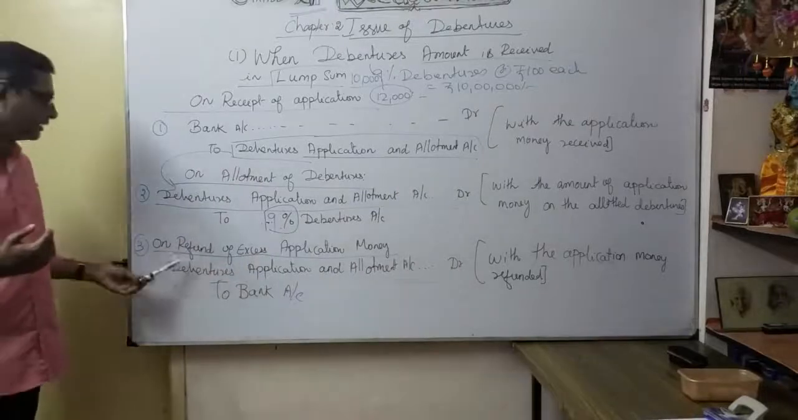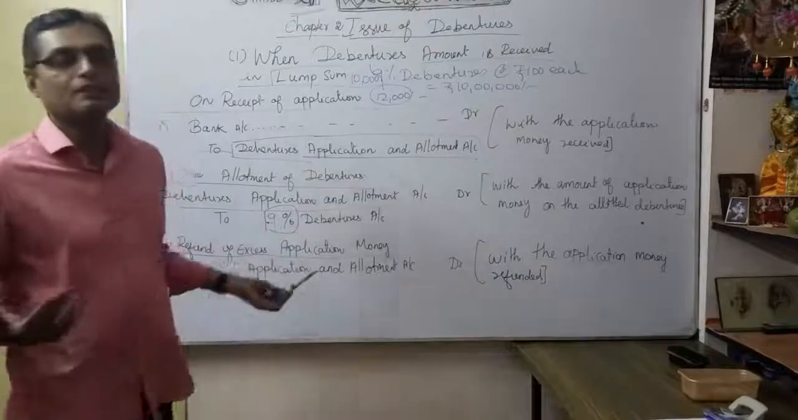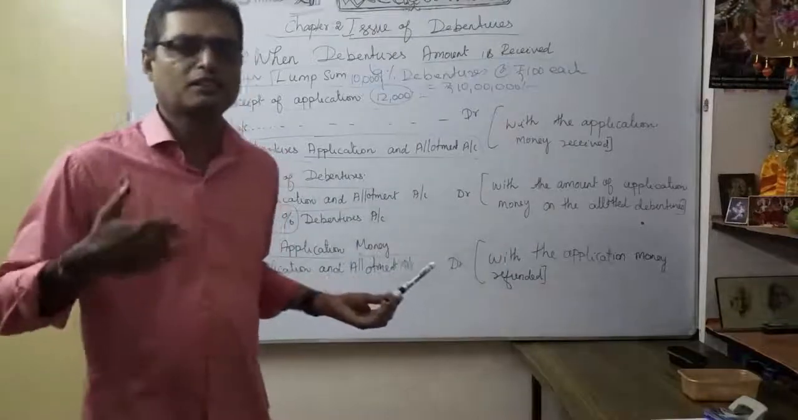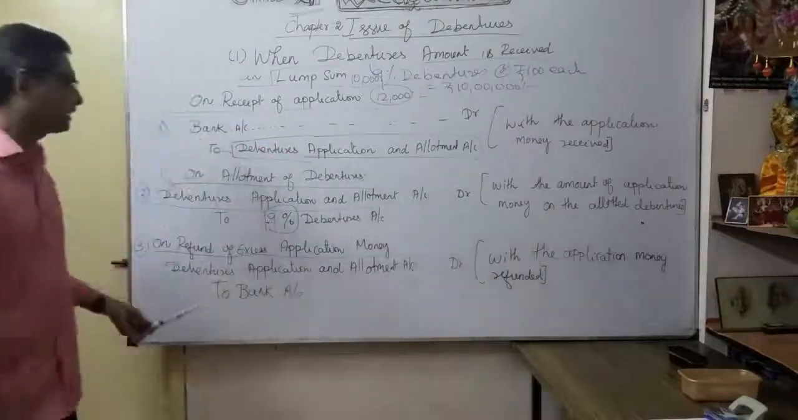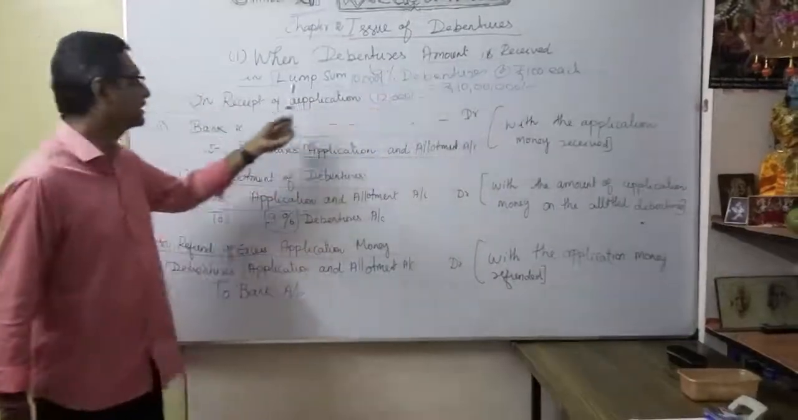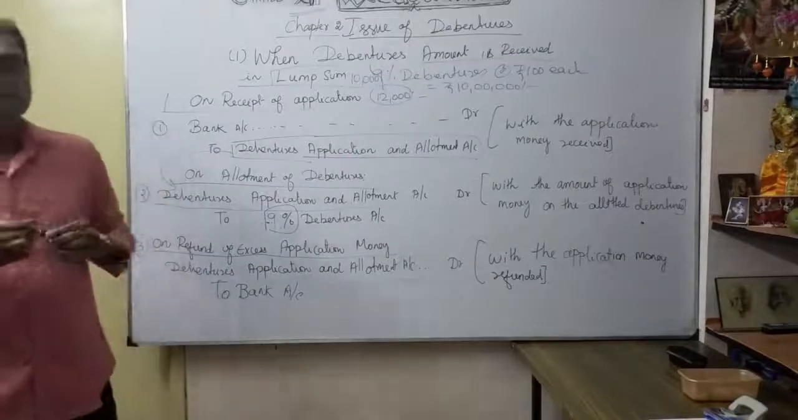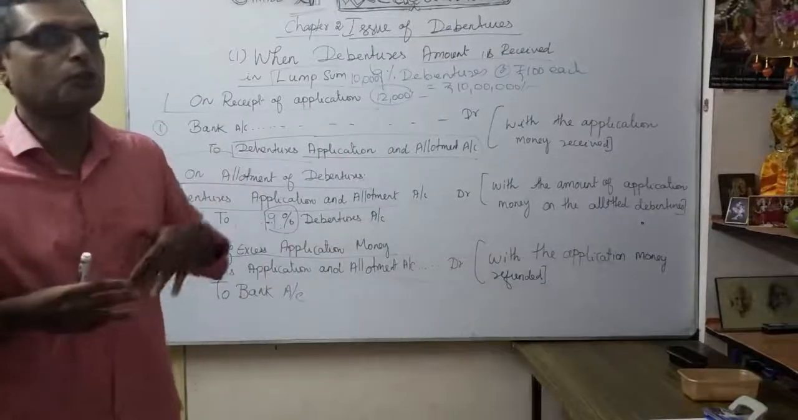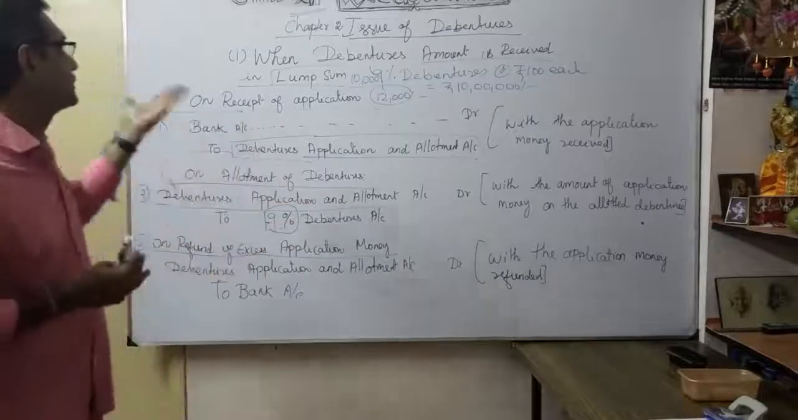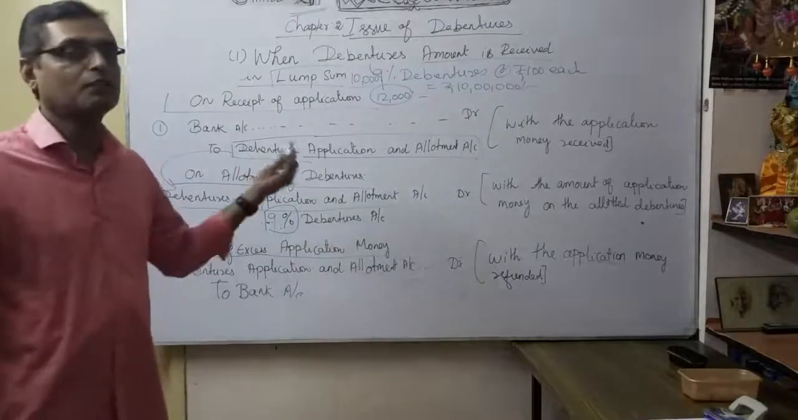Third one, any excess application for debentures, you are going to refund. What is the entry? Debentures application and allotment account debit to bank. Okay, so only three entries are going to pass whenever the debentures amount is received in lump sum. Okay, understood. That's the easy one. Any lump sum, only three entries, easy for you. Now we are going to move on to how the debentures amount received in installments is recorded. Okay, now let's see how the journal entry will be.